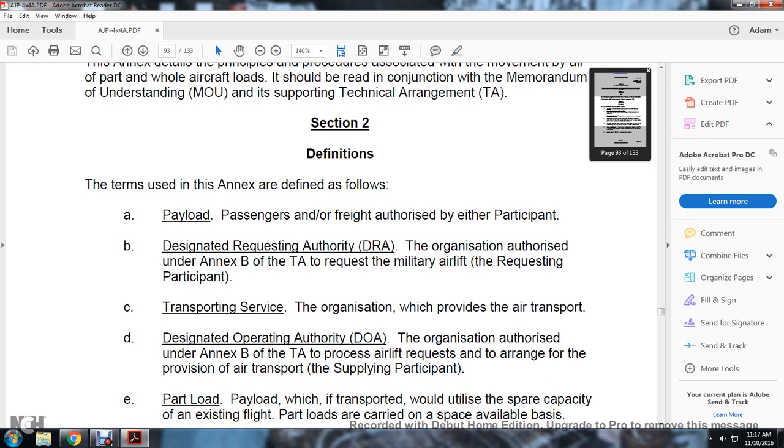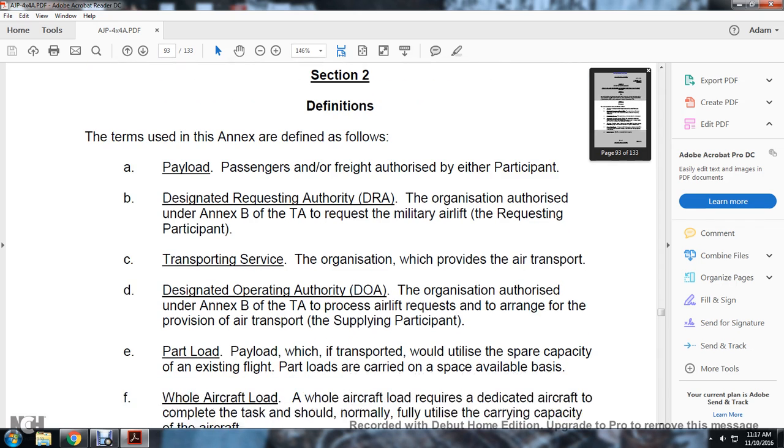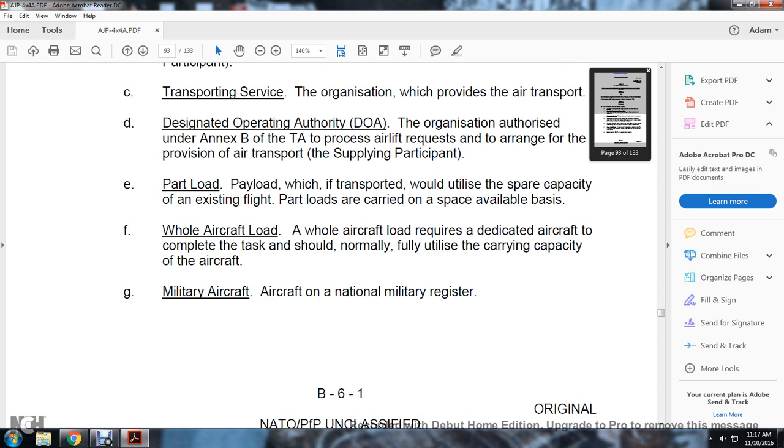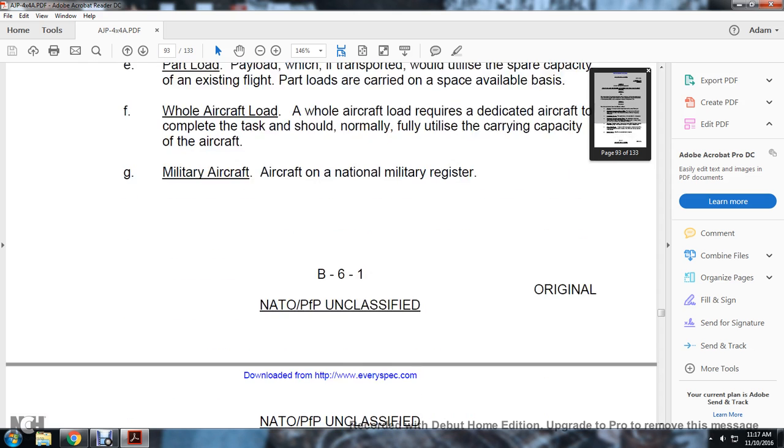The organization authorized under Annex B of the Technical Authority processes the airlift request and arranges for the provision of air transportation. Part load transportation would utilize the spare capacity of existing flights, with the part loads carried on a space available basis. A whole aircraft load requires a dedicated aircraft to complete the task and should normally fully utilize the capacity of the aircraft. Military aircraft and aircraft, national and military registered.